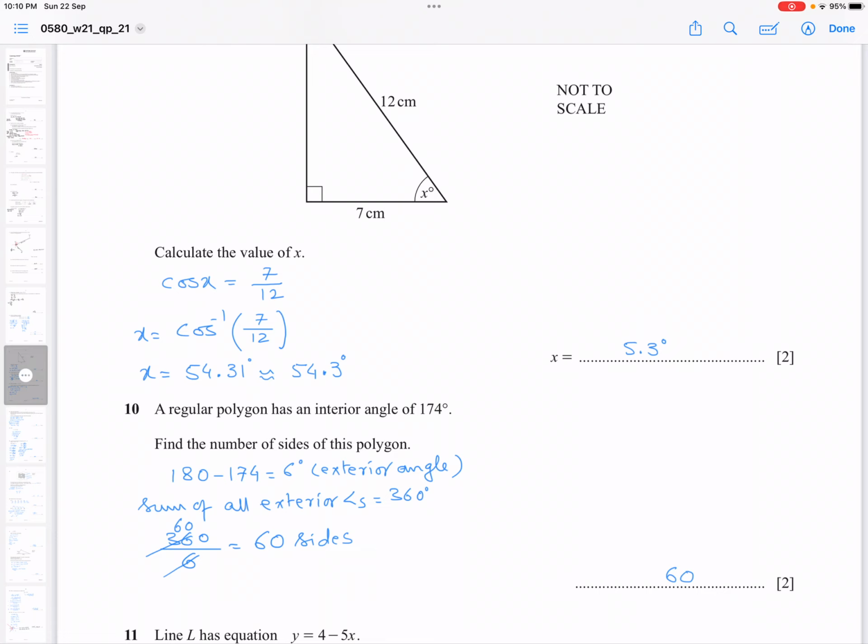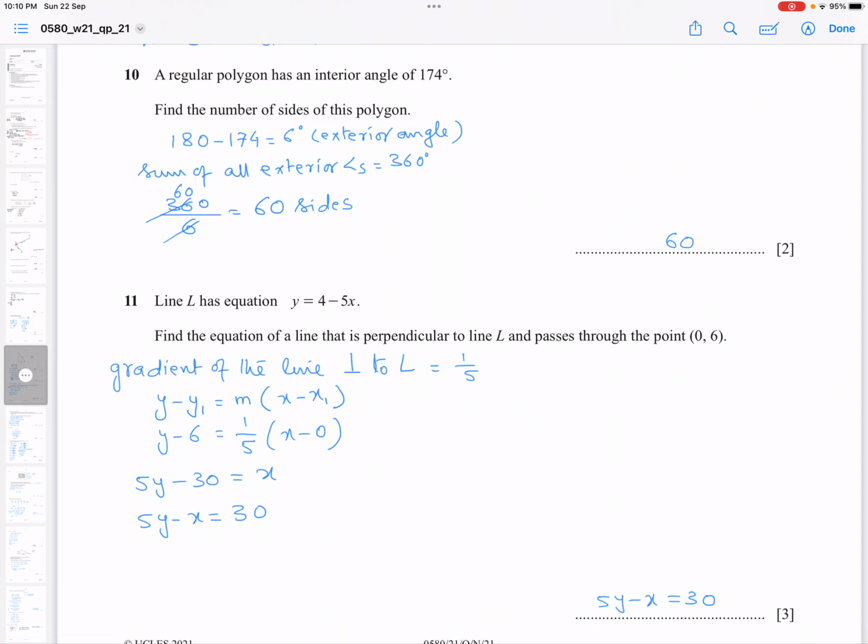Question number 11. Line L has equation y equals 4 minus 5x. Find the equation of a line that is perpendicular to line L and passes through the point (0, 6). The gradient of the line L is negative 5. So the gradient of the perpendicular line would be 1 over 5, because we take the opposite sign and the reciprocal of 5. So positive 1 over 5 is the gradient of the line perpendicular to line L.